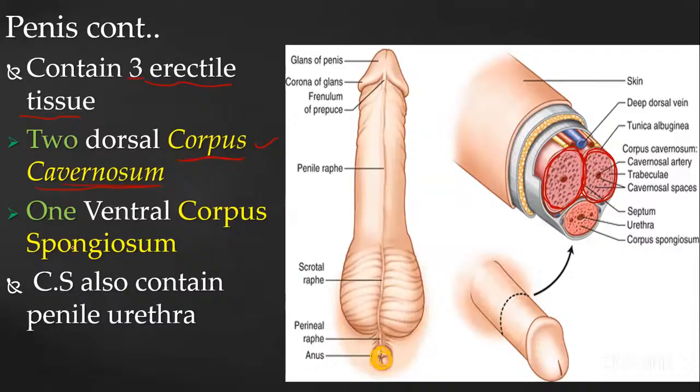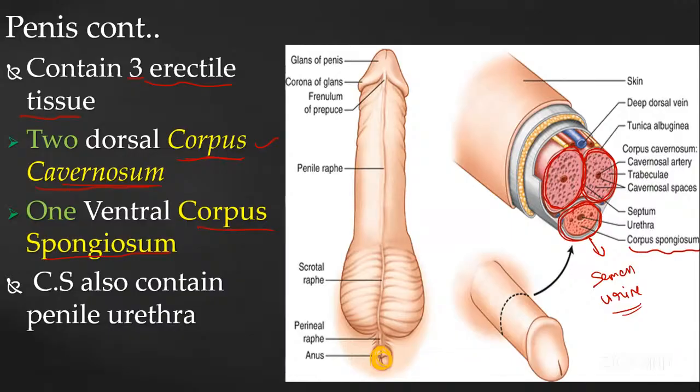And coming to the next, that is the corpus spongiosum. Here you can see this downside is there, right? That is a single one. We are going to call it the corpus spongiosum. From this corpus spongiosum, semen and urine is going to be released. Did you understand, guys?